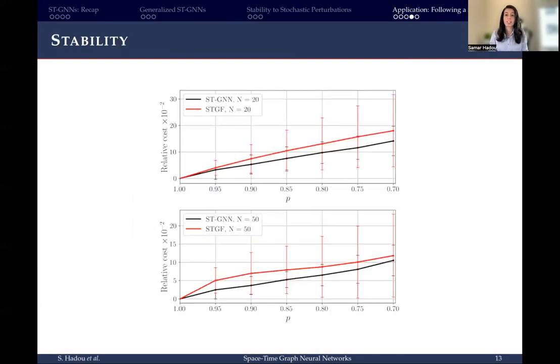And to demonstrate the stability bound, we ran additional experiments where we constructed the underlying graphs by sampling from a fixed time graph with probability P. The results show that the bound is indeed linear with the drop probability, and we ran these experiments for both space-time GNNs with nonlinearities and the filters without nonlinearities. And the linear bound holds for both, proving that transfer learning is indeed possible.